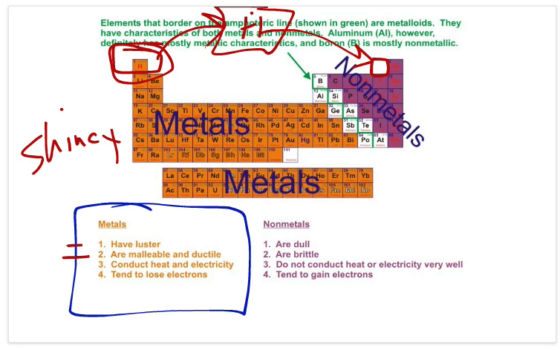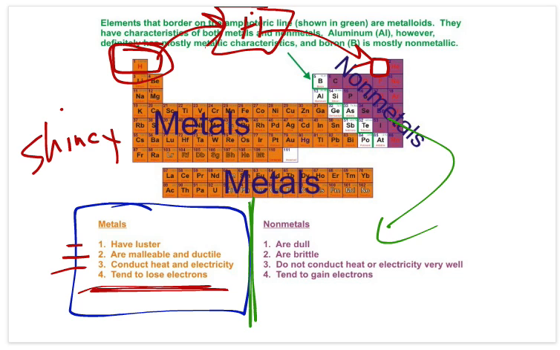They're also malleable and ductile, which means they're bendy. Most metals, especially pure metals, are very, very malleable, which means they can be bent. Ductile means they can be pulled into wires. So malleable, ductile really means they're bendy. But they're not bendy. They're malleable and ductile is what we like to use. Metals conduct heat and electricity. That's something I believe we already know. And here's one thing we'll put in as far as the chemistry of them. They tend to lose electrons, okay? If we look at nonmetals on the other side, they are going to have the exact opposite traits.